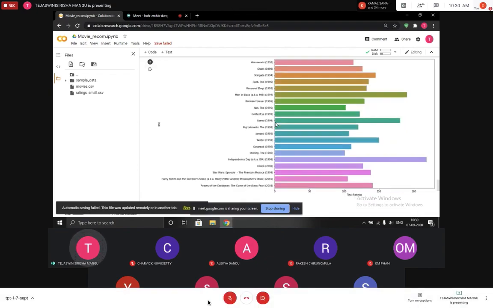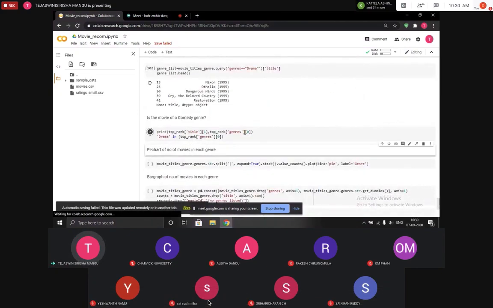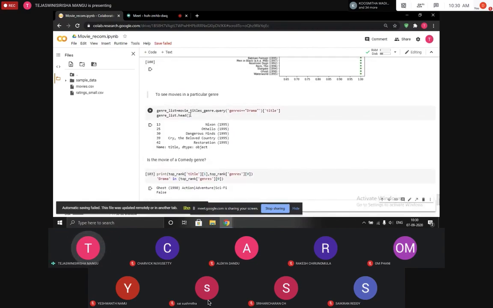Yes, sir. That is why what I've done is, here you can see that we can give a particular movie and get to know the genres. Using this, we can further implement it such that we get it genre-wise also.